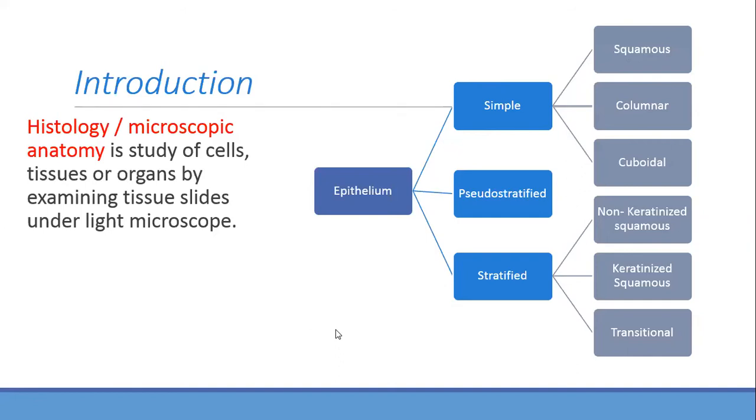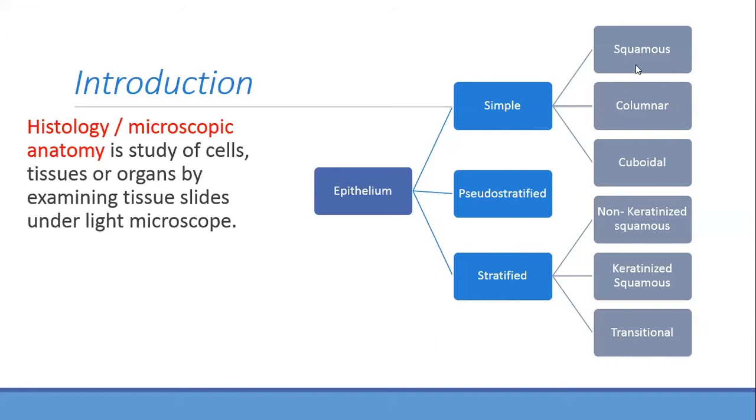What do you want me to write? You can't write one layer. Simple is one layer. Stratified means many layers. And pseudo stratified means one layer that looks like many layers. Okay, please write it yourself.